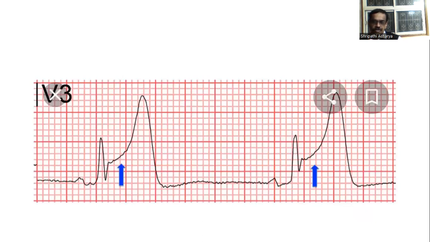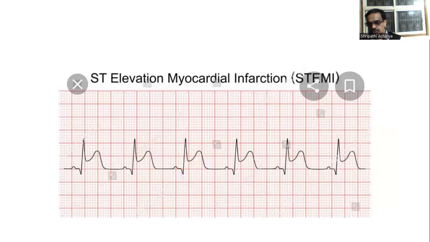In this ECG, you see V3 ST elevation and tall T waves. That is anterior wall infarction, anteroseptal infarction. In this ECG, you can see ST elevation and tall T waves. They are the direct changes in the ECG due to myocardial infarction.